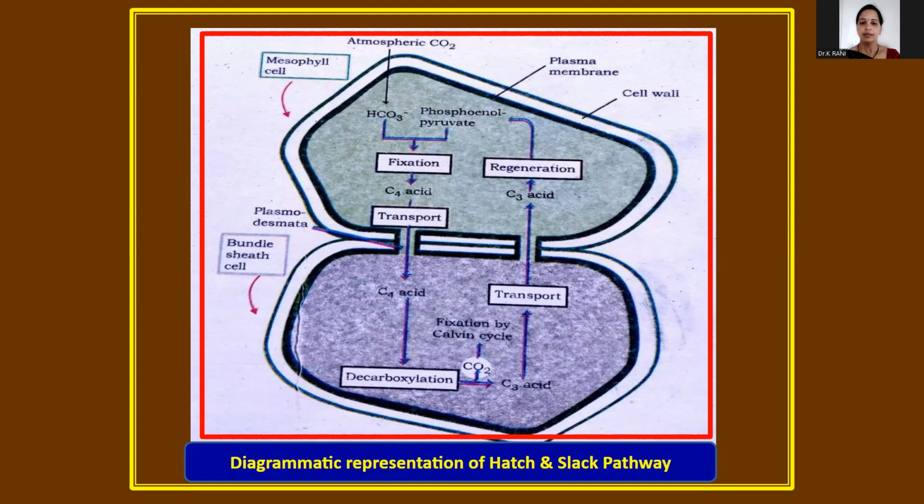Another is the high concentration of certain enzymes, like phosphoenol pyruvic carboxylase, in the C4 leaves.